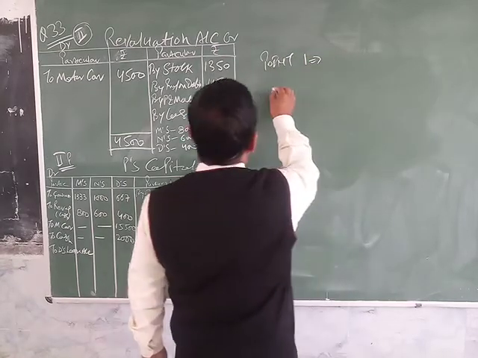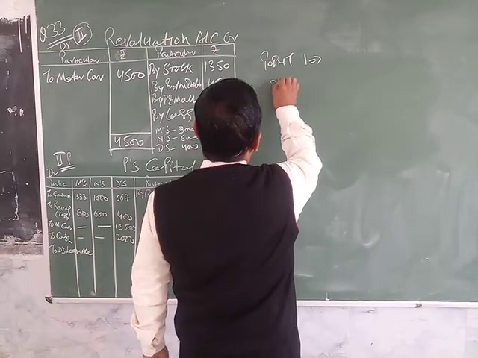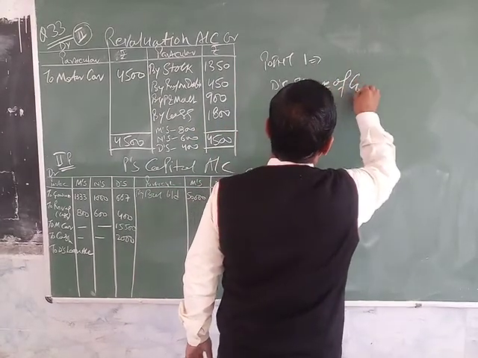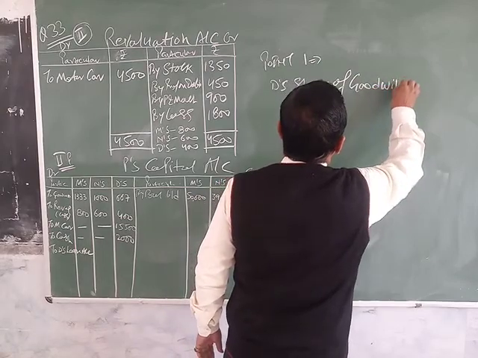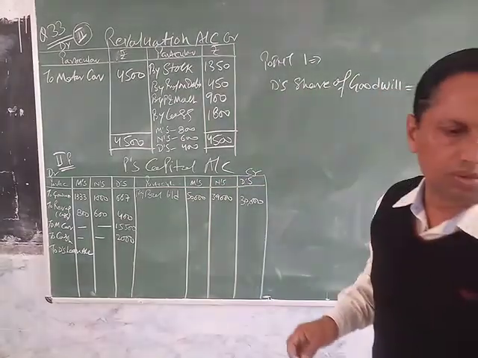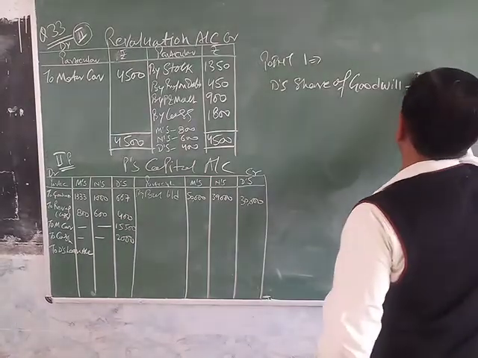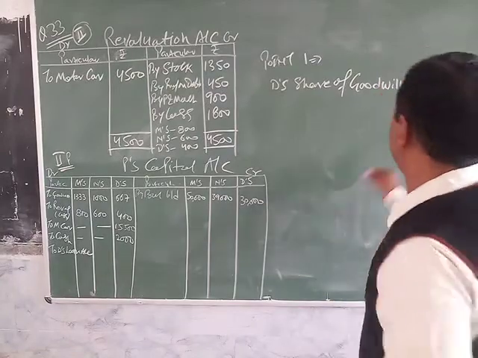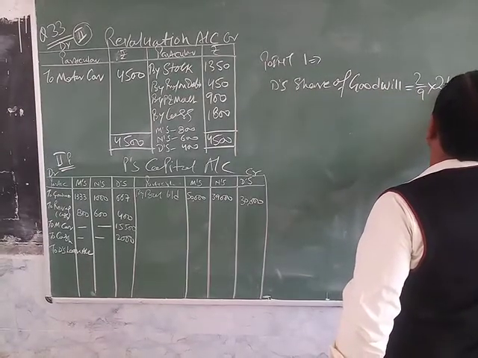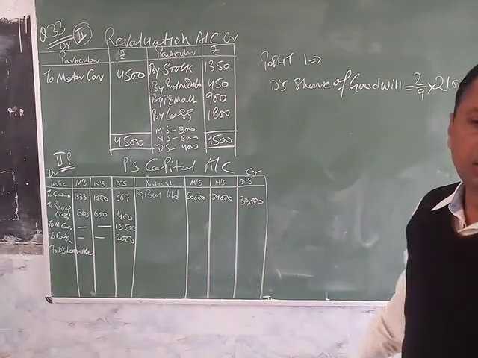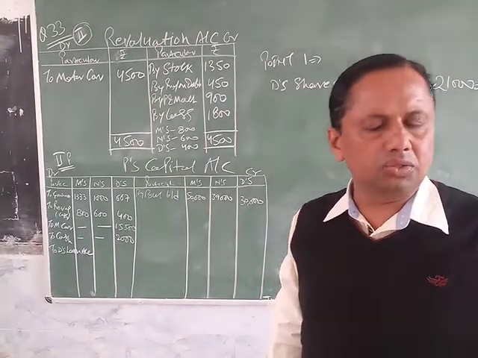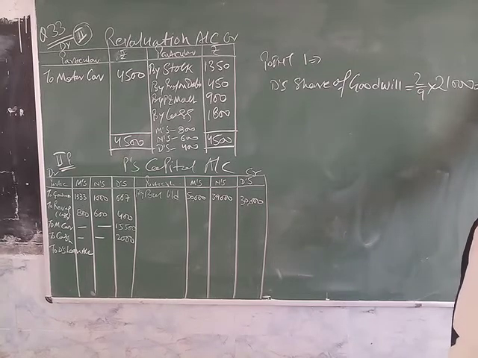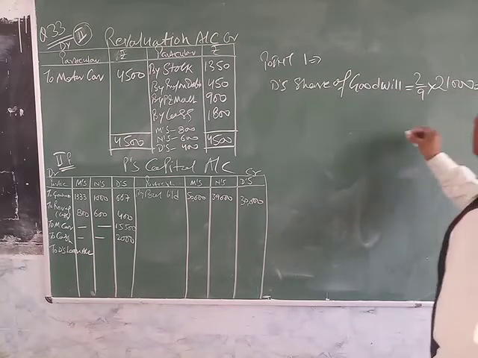D's share of goodwill is equal to 2 by 9 into the given value of the firm's goodwill, 21,000. So 21,000 into 2 by 9 is equal to 4,667.